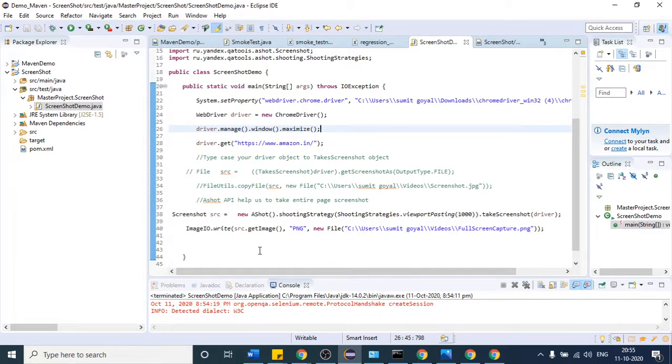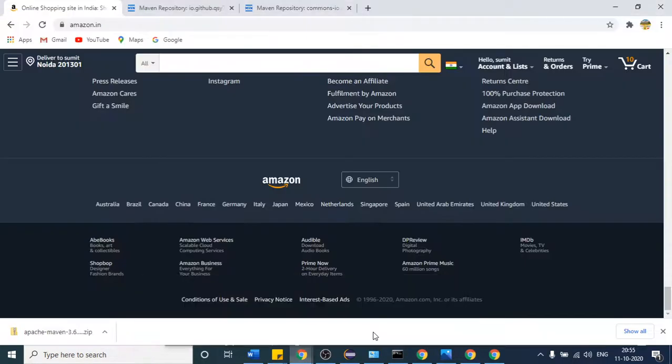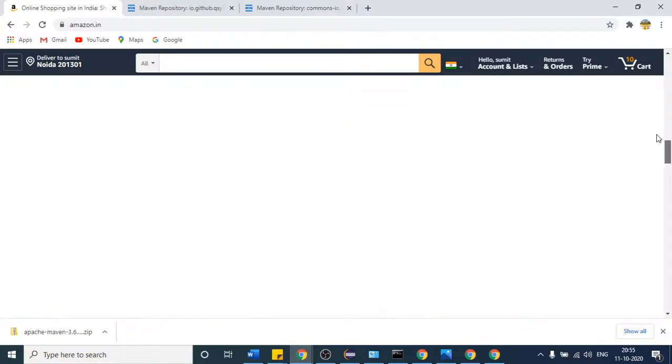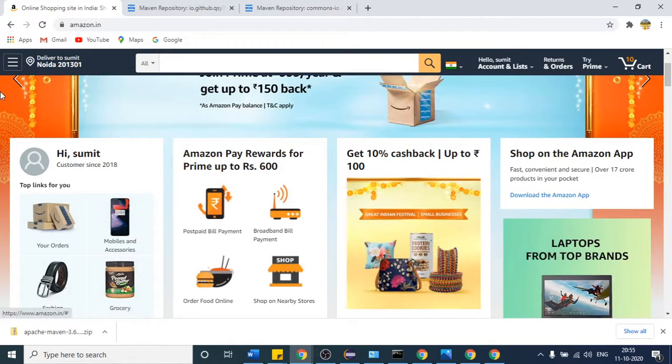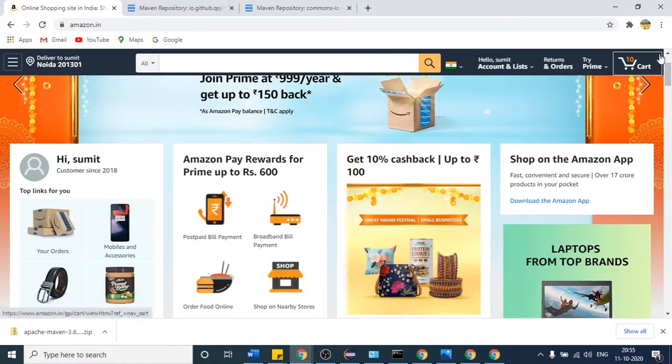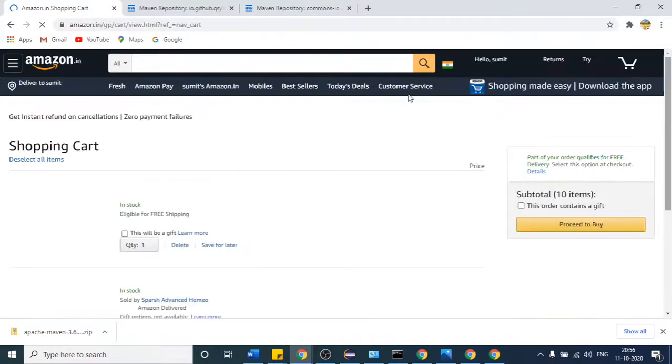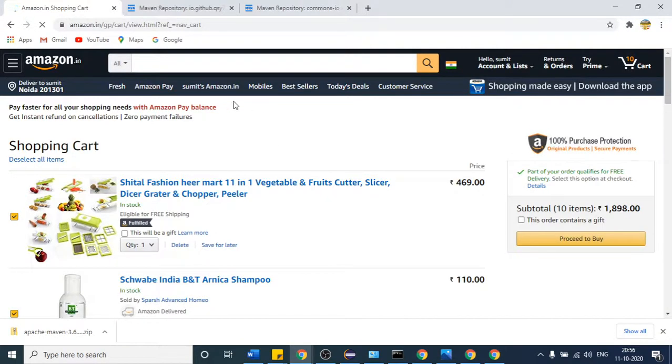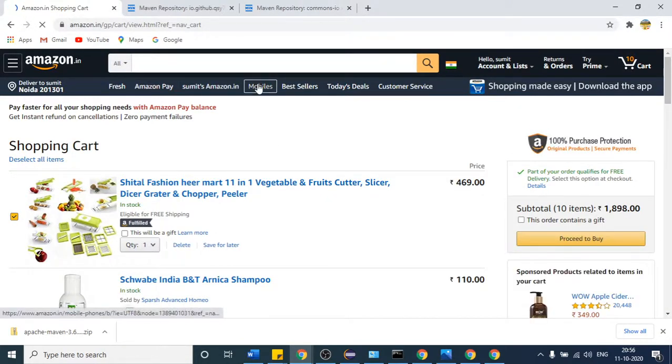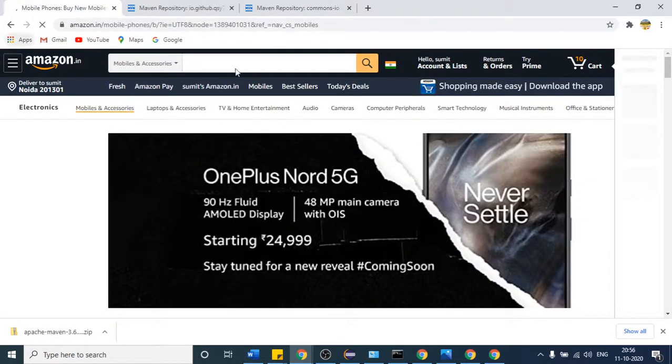Okay, so one more thing I would like to tell here. You might be thinking about when we have to take the screenshot. Here I am just taking the screenshot of the web home page, right? But suppose there is one automated test case, and it says that I have to come to this mobile tab.